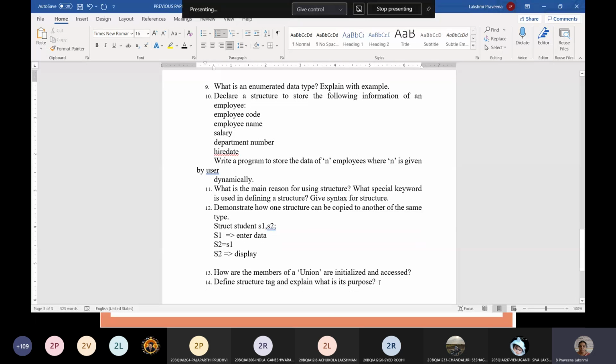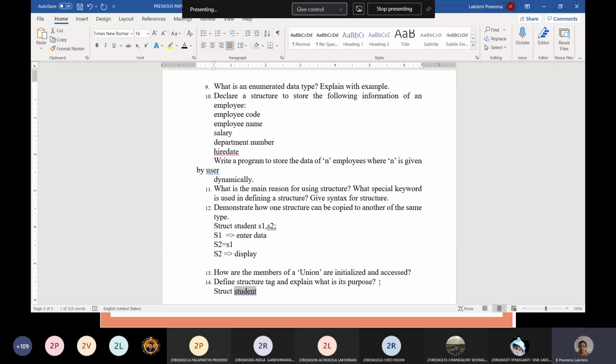A structure tag is nothing but whatever name you give to the structure after struct; that is called a tag. So whenever you are creating a structure, in struct student, student is called the tag. You need to write about that. Before that, write the meaning of a structure and the uses of a structure. Then show the syntax of the structure.